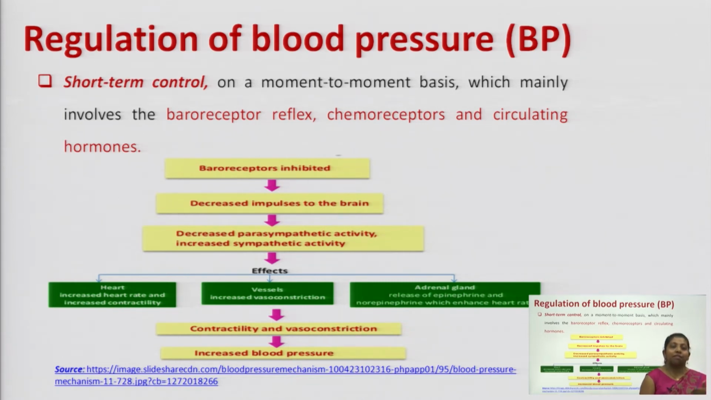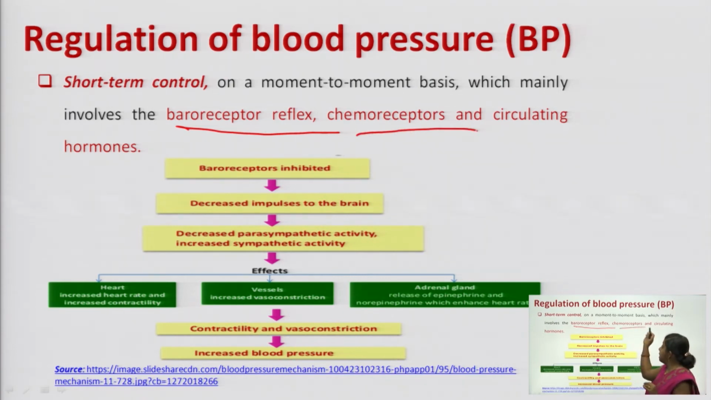So these regulations are of two types. Fine. One is your short-term control, another one is your long-term control. Short-term control means those which show immediate effect, and long-term control is for a long-term activity. So the short-term regulation of our blood pressure is taken care of with the help of the baroreceptor reflex. Baroreceptor means pressure sensitive receptor, those receptors which are sensitive to pressure change. So that is one type of reflex.